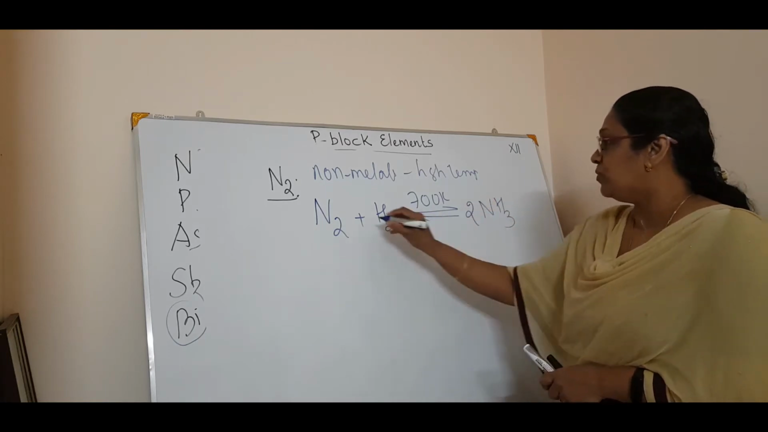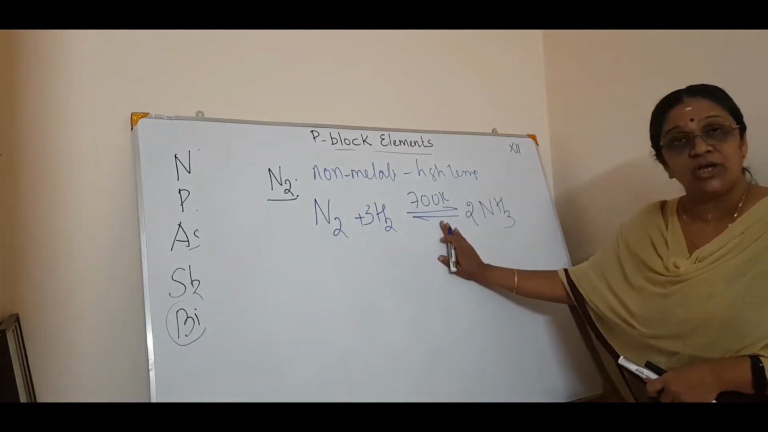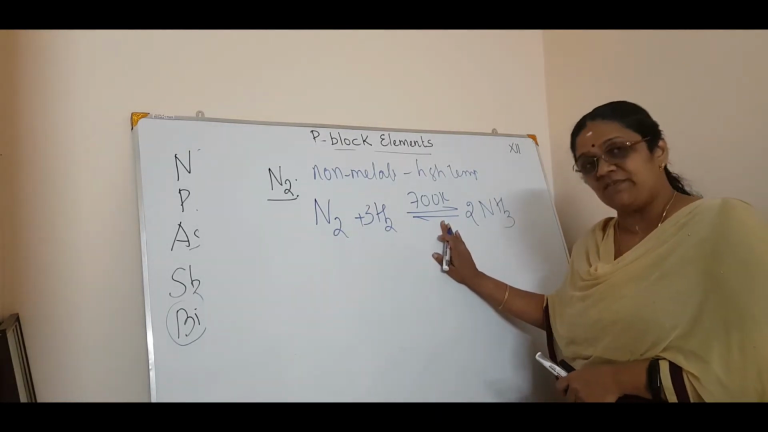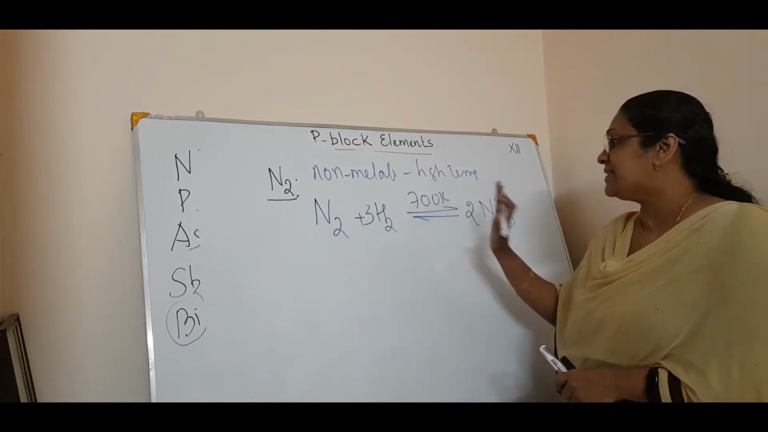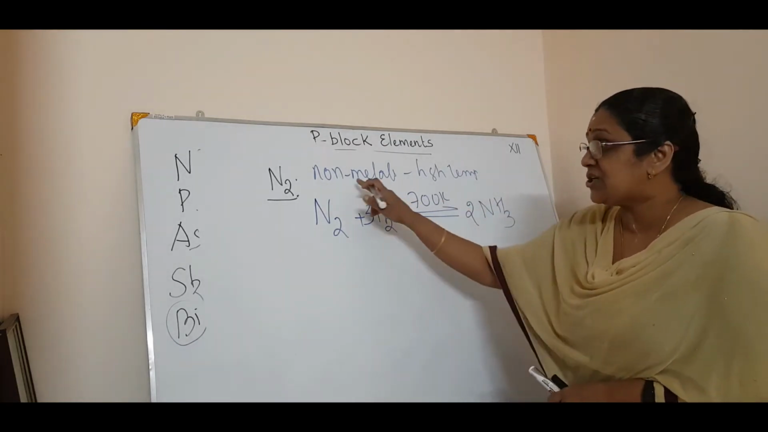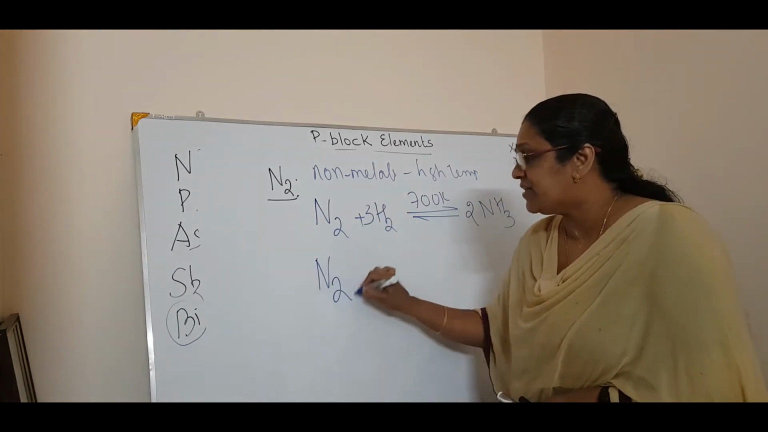That is 2 and 3. See, this is a reaction, a well-known equation. It is called Haber's process, which we will study. So nitrogen plus hydrogen will give you ammonia at 700 Kelvin. That is a reaction with hydrogen. Correct? Now we will see what is a reaction with oxygen.